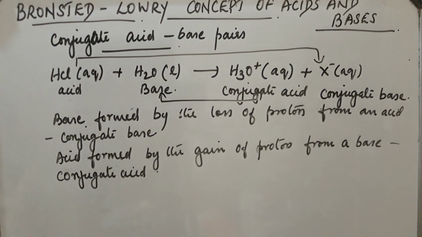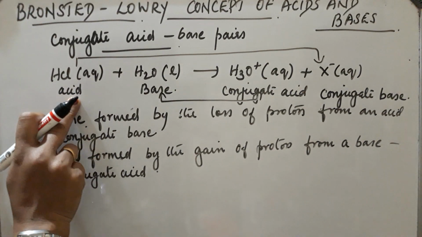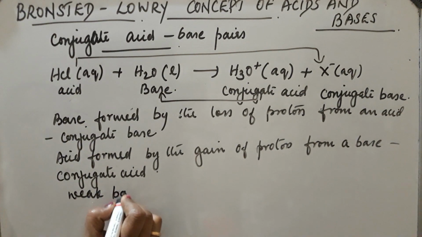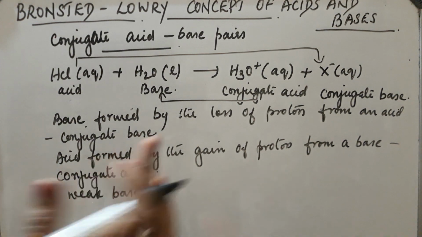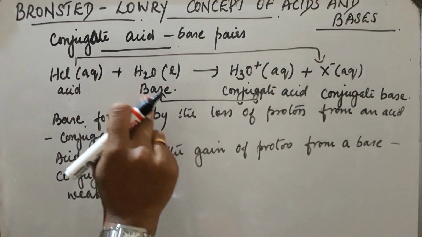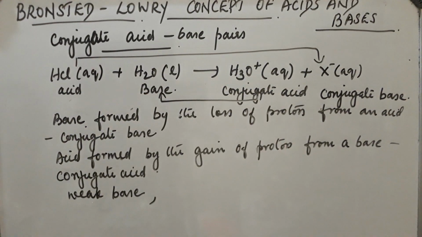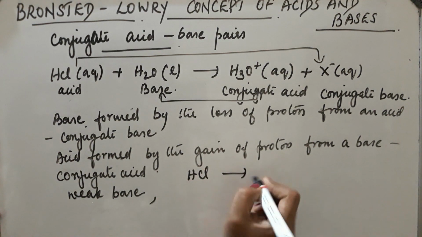Okay, now the conjugate base formed from a strong acid is a weak base, and vice versa. Okay, so from HCl, Cl minus is obtained.